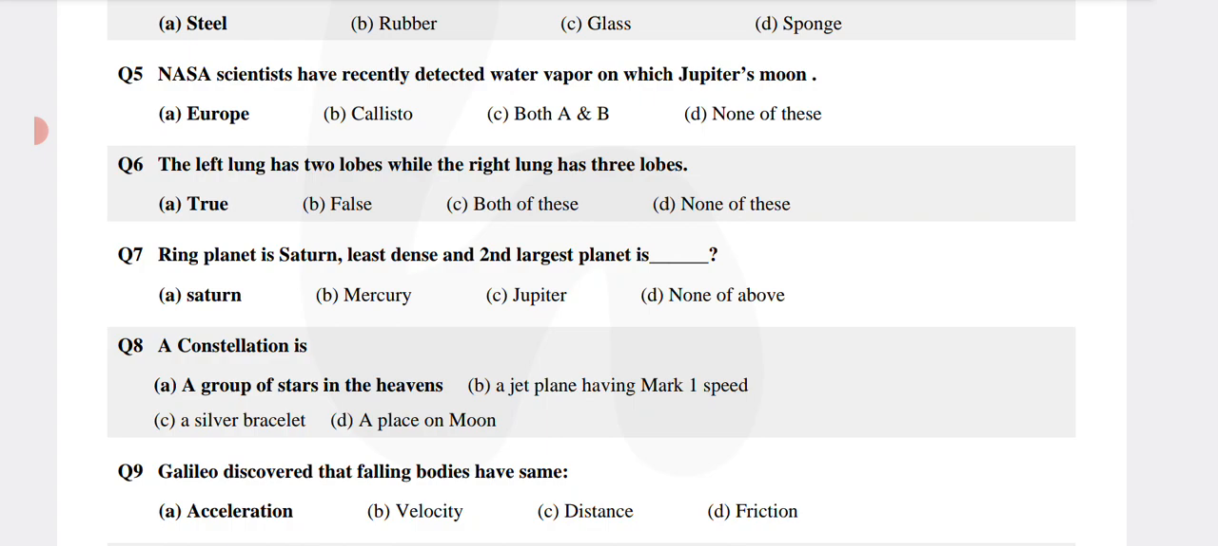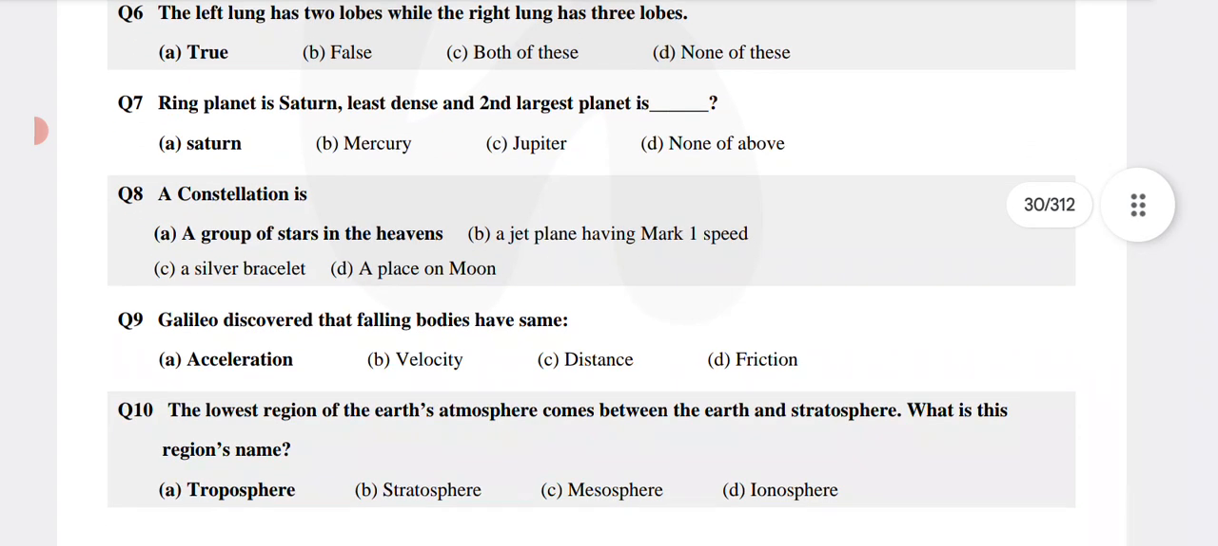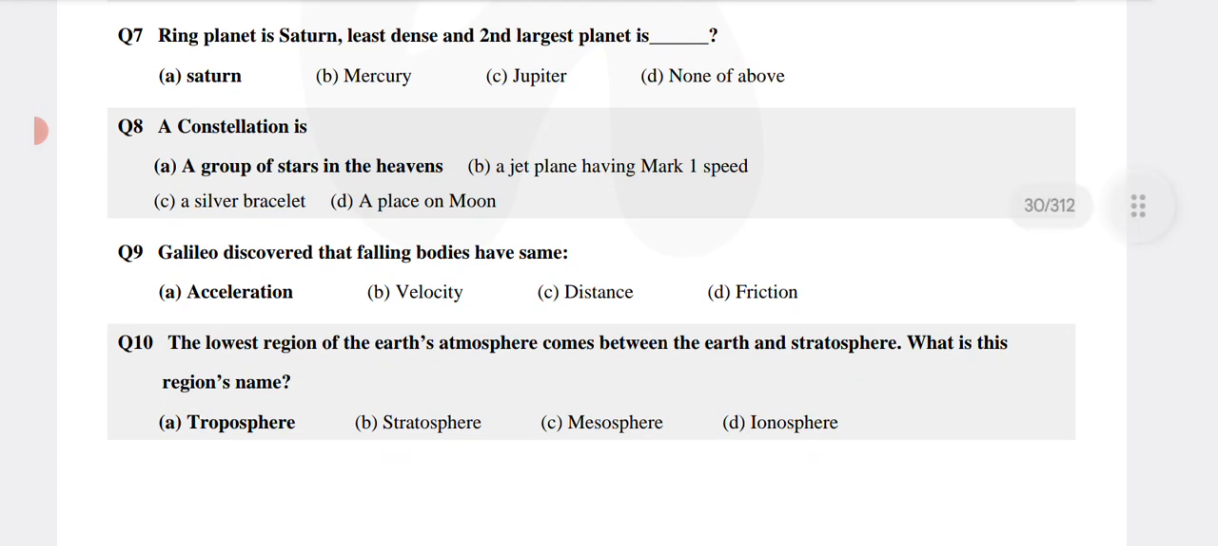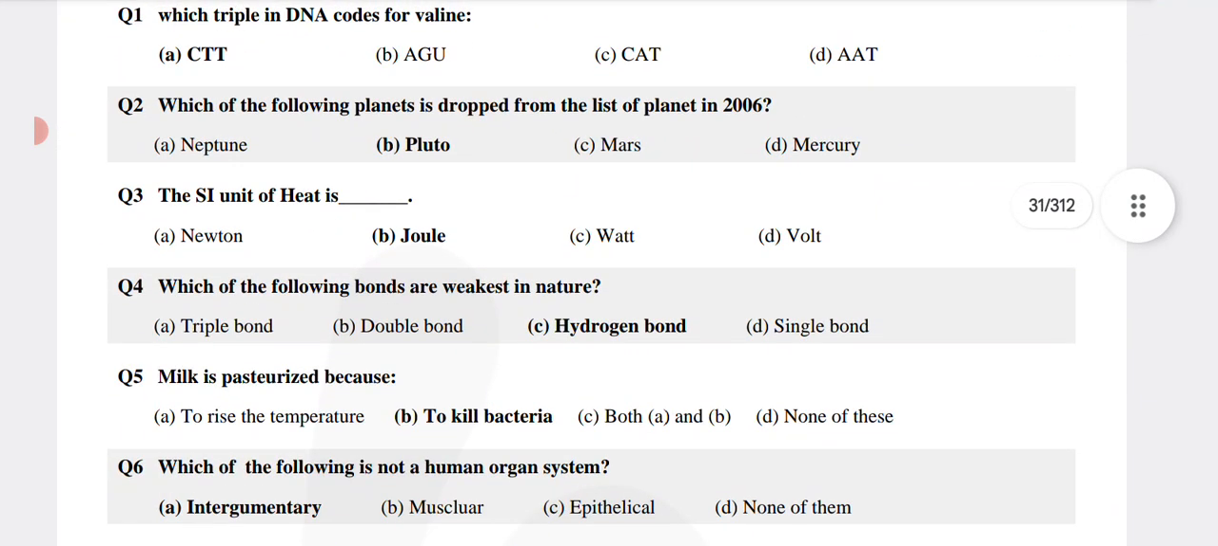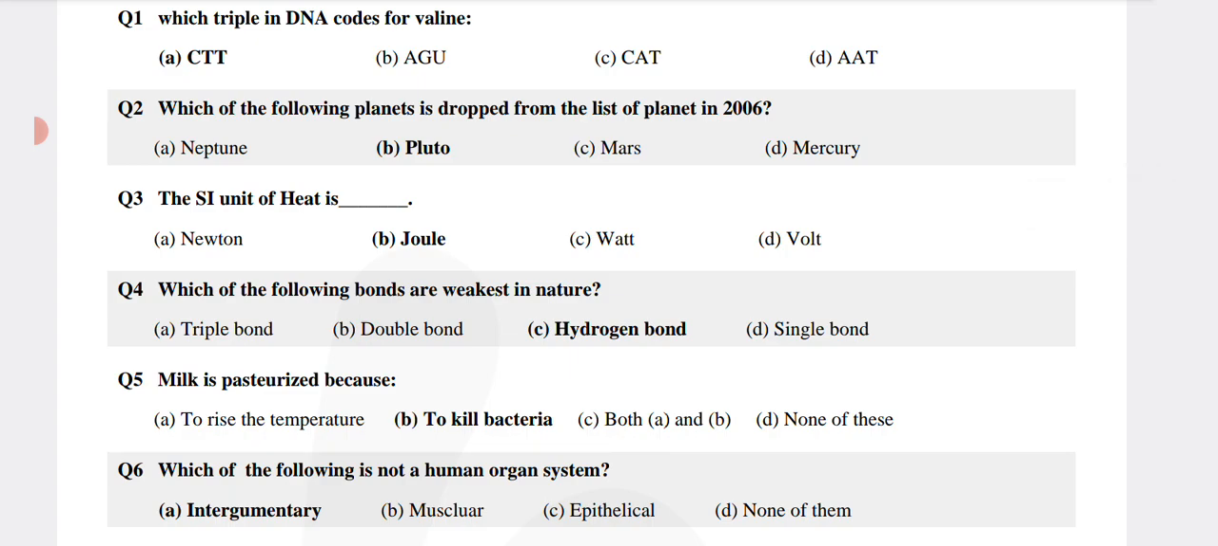A constellation is a group of stars in the heavens. Galileo discovered that falling bodies have same acceleration. The lowest region of the Earth's atmosphere comes between the Earth and stratosphere. What is this region's name? That is troposphere. And the next is which triple in DNA codes for valine, that is CTT?